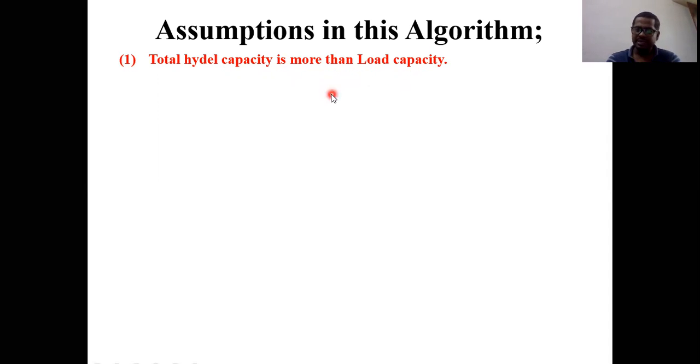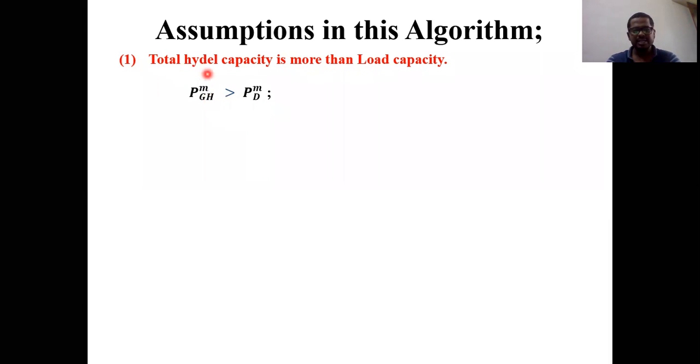How can we represent this mathematically? PGHM is greater than PDM. Here M means during a particular interval. When we are talking about a hydropower plant, we must take a particular interval, because hydel power plant generation depends upon time. So that's why we must give a lot of importance to the time intervals. So here M is nothing but the mth interval.